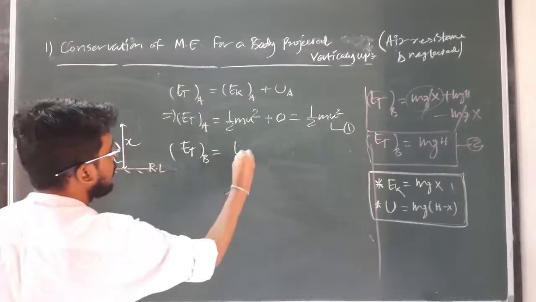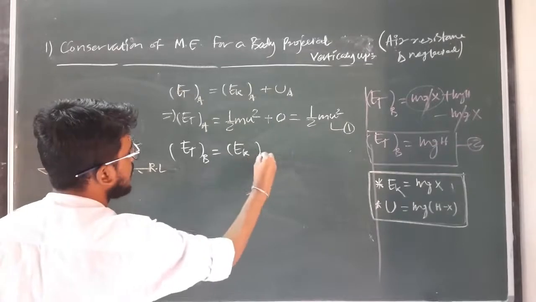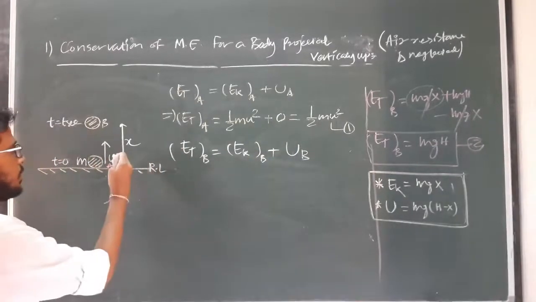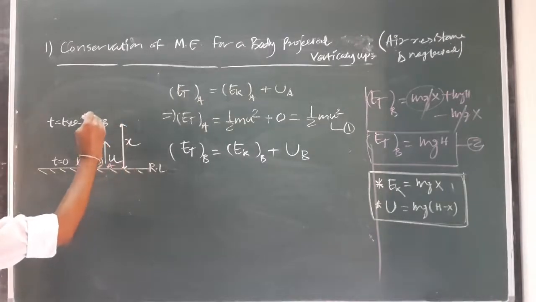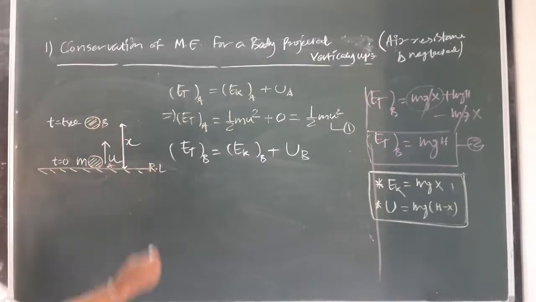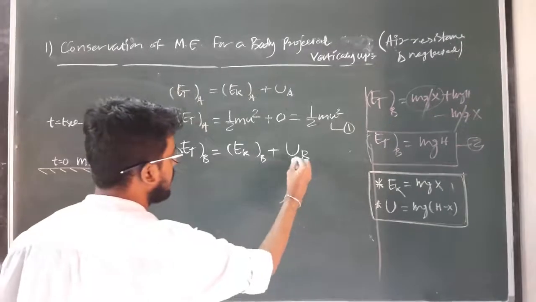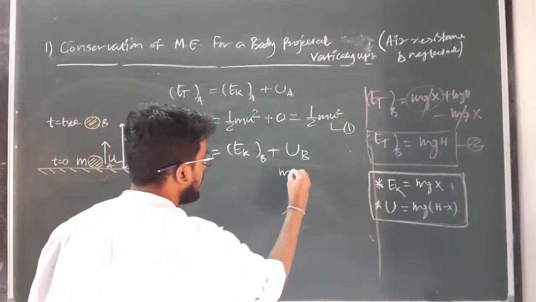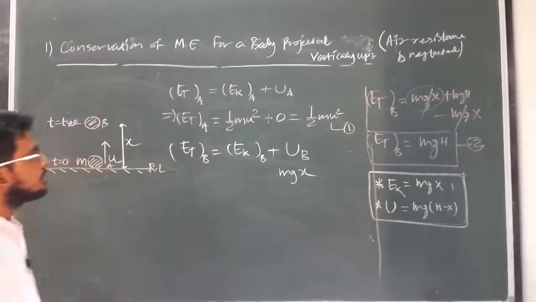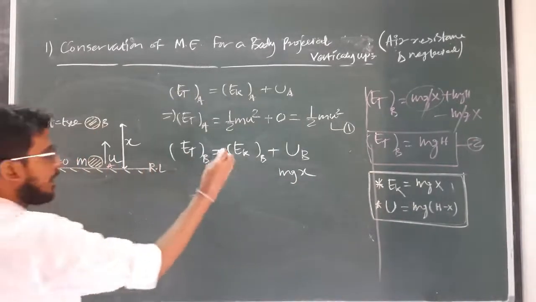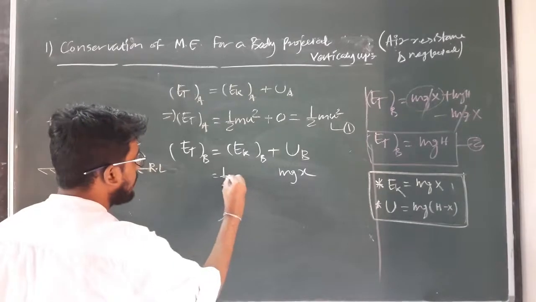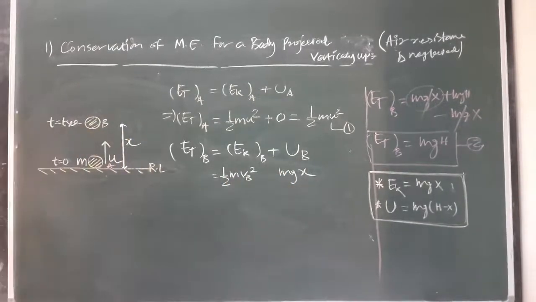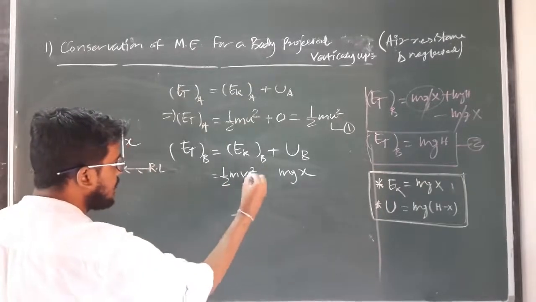Similarly, it is the sum of kinetic energy at point B plus potential energy at point B. As we can easily observe, the body at point B is at a height x from the reference level, so the potential energy of the body at point B will be mgx. Clear? But for kinetic energy it will be half m v at B square. So we have to find out the value of v at B.